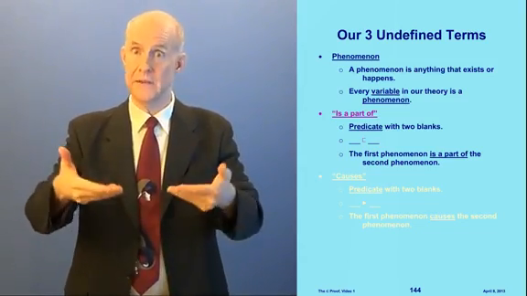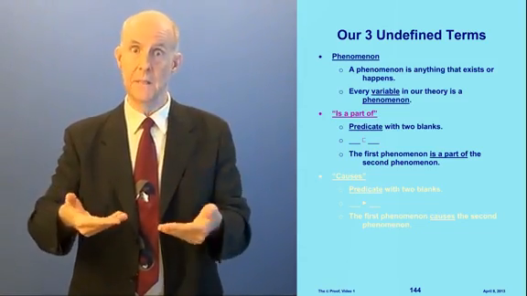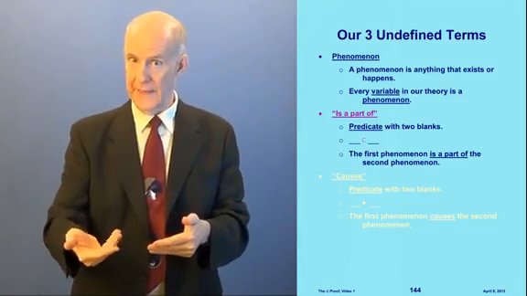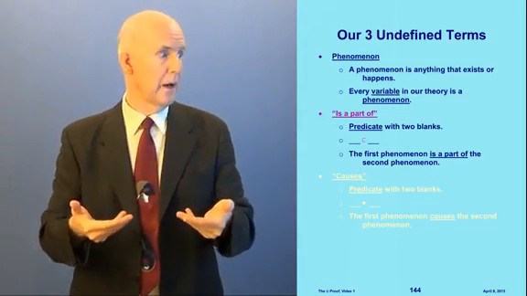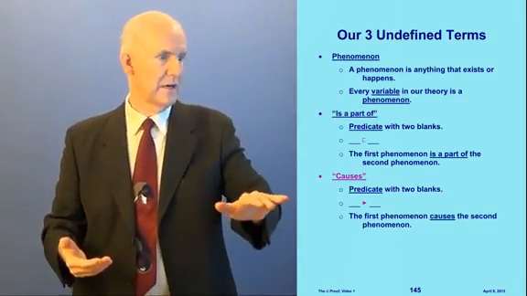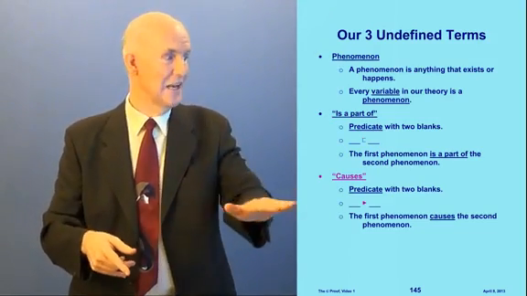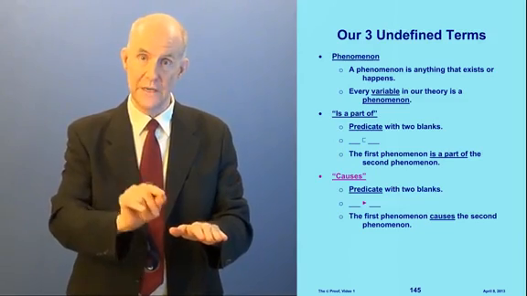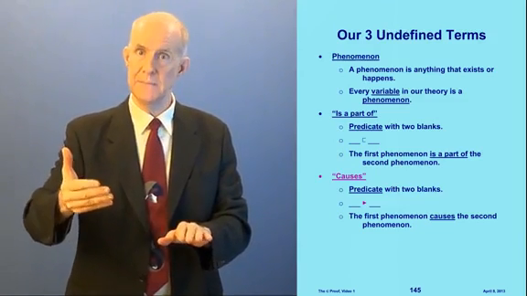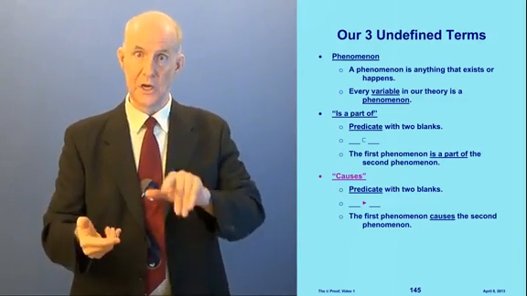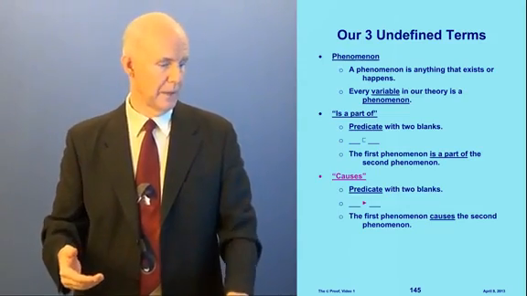And every blank is filled in with a phenomenon. So the phenomenon on the left is a part of the phenomenon on the right. And our third undefined term is "causes," and we use a special symbol for that. It also takes 2 blanks. We have this solid triangle that points to the right. It means the phenomenon in the left blank causes the phenomenon in the right blank.